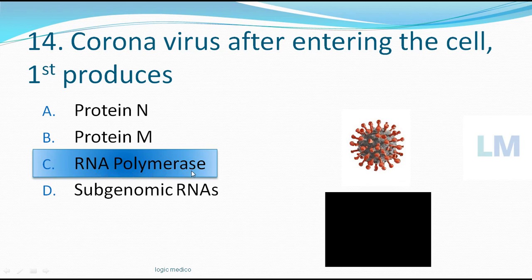The negative strand of this coronavirus will now start producing positive strands. Okay, single stranded RNA will now replicate into multiple RNA copies. Subsequently, it produces protein N and protein M. Ultimately, it produces many replicas of RNA. Ultimately, the cell will rupture, releasing more RNAs to infect new cells. That is what is going to happen. So firstly, it activates this enzyme RNA polymerase, the RNA of the coronavirus starts producing this protein called RNA polymerase.